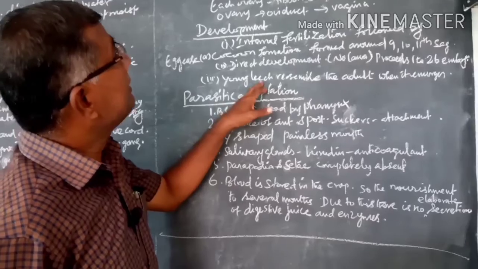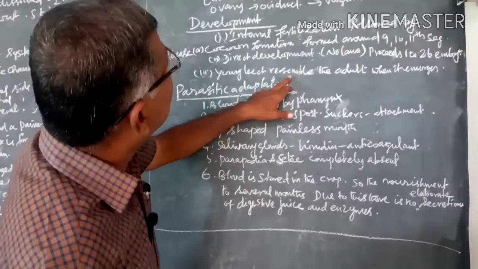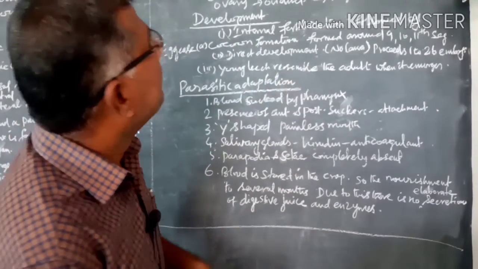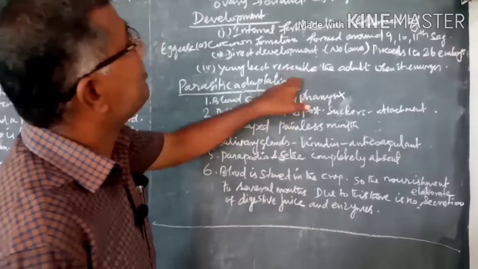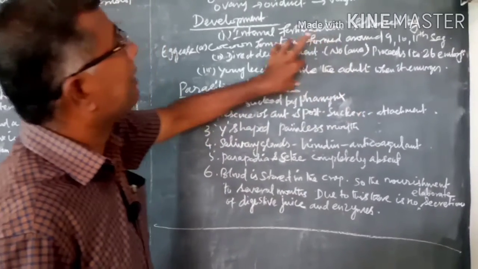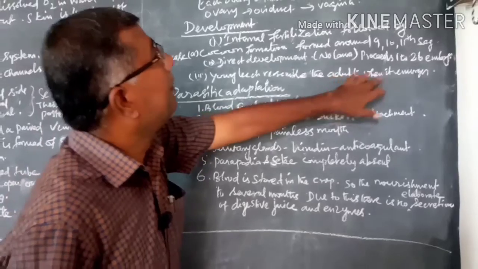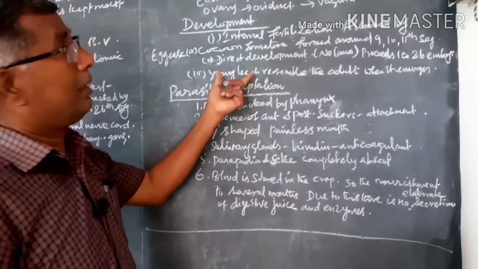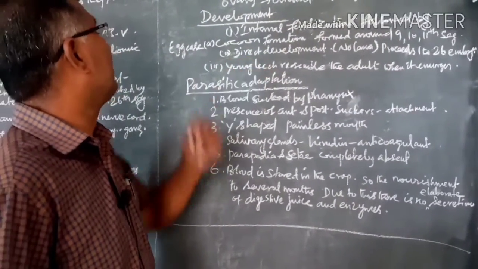The young leeches resemble the adult. That means they look the same. When they emerge, the young ones look just like the adult.